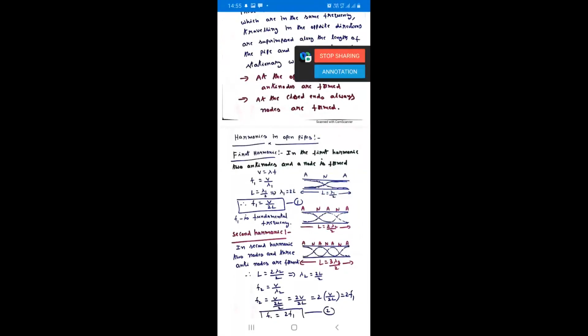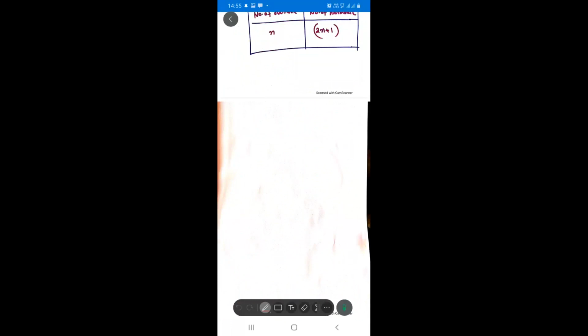Now I will explain harmonics. In open and closed pipes, the air column vibrates with certain frequencies and certain wavelengths corresponding to the length of the pipe, and those are called harmonics.